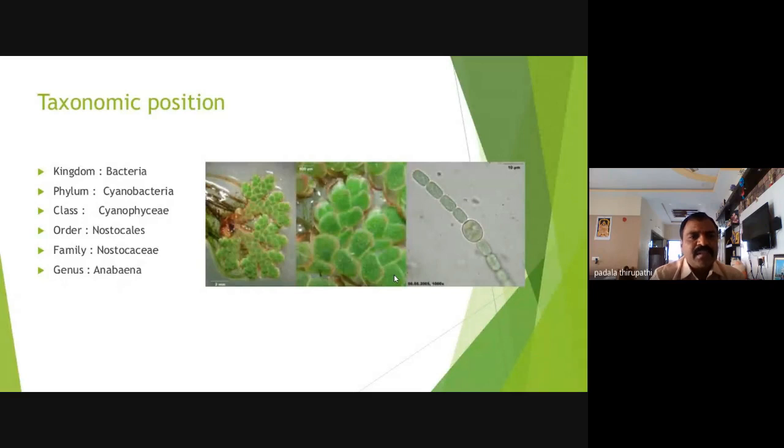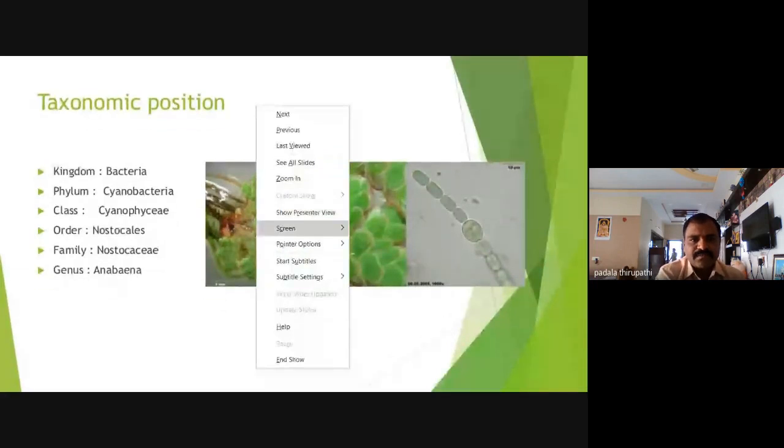In this plant kingdom, Thallophyceae, the Thallophyta division, Cyanophyta, class Cyanophyceae, order Nostocales, family Nostocaceae, and genus Anabaena, species Azollae or Cycadacearum. So this is about the taxonomic position of Anabaena. Is it clear? Okay, I will write it here. I will show.